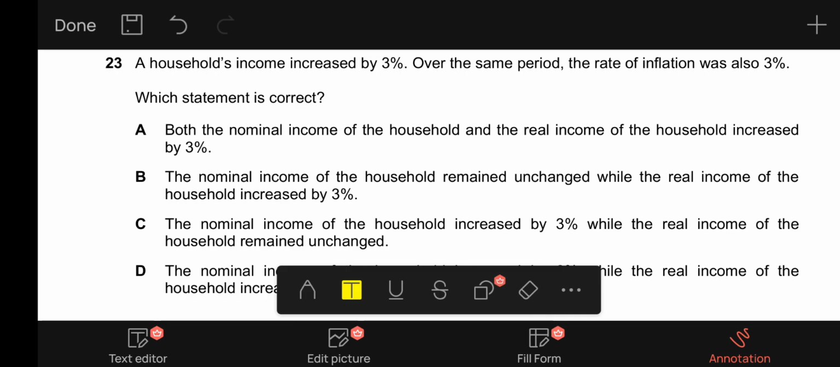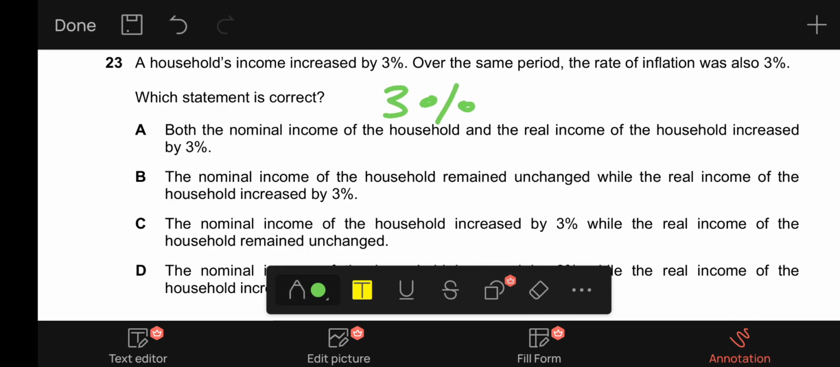This is incorrect due to the change in income being equal to the change in price level. The 3% cancels out 3%; the rate of inflation cancels out the positive change in the income, so there is zero change in the real income, which means the real income has stayed constant, so A is incorrect.